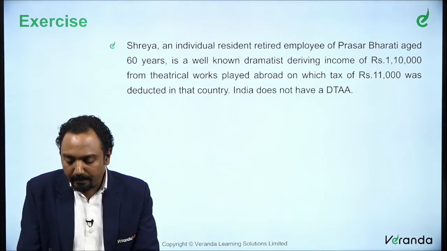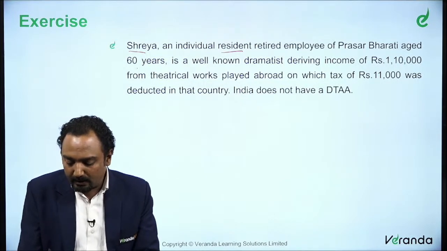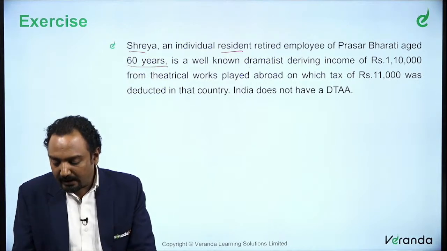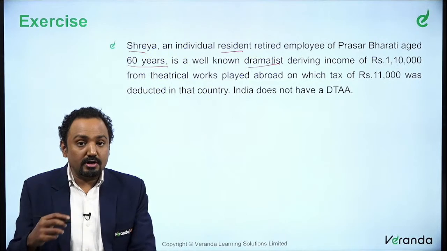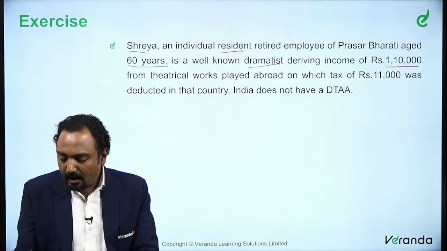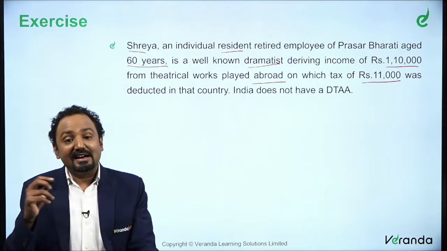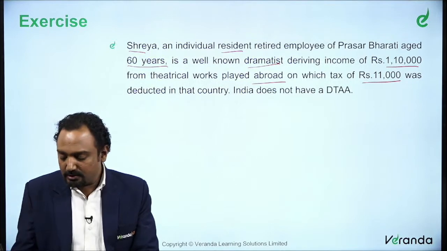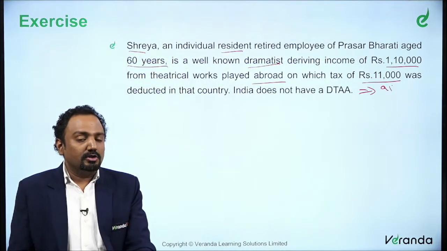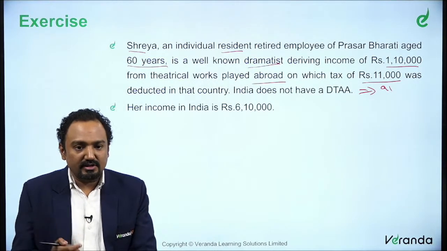So we are going to talk about a person, Shreya, who is a resident. She is an employee of a particular company. She is 60 years old, is a well-known dramatist deriving income. So she is also receiving foreign income, 1,10,000 paid abroad, on which tax of 11,000 was deducted. India does not have a DTA. So what provision is applicable? We need to look into the provisions of Section 91. So 91 says the Indian tax rate or the foreign tax rate, whichever is lower.